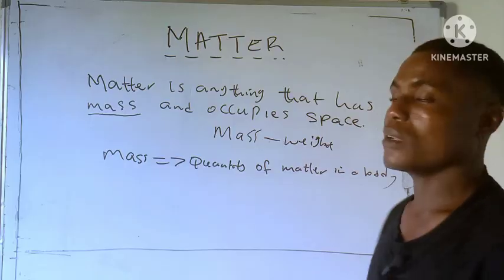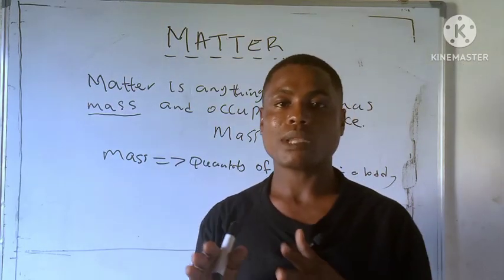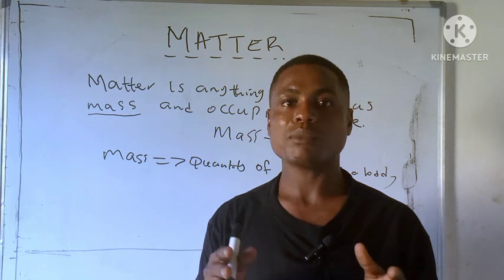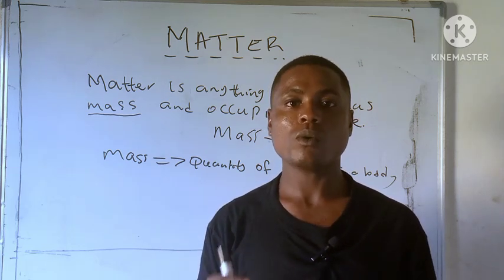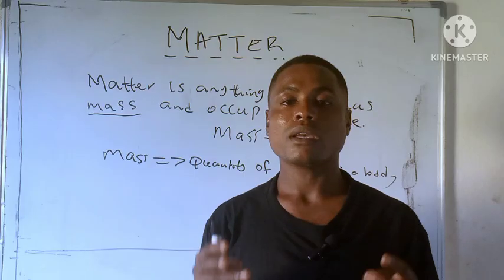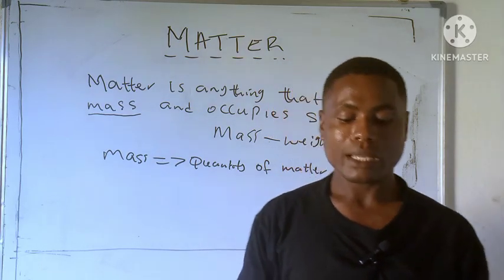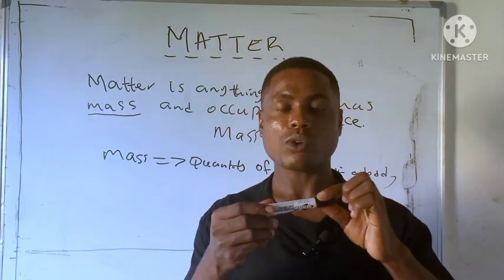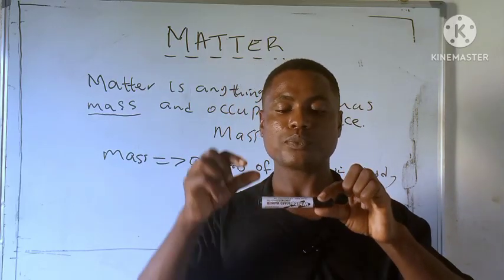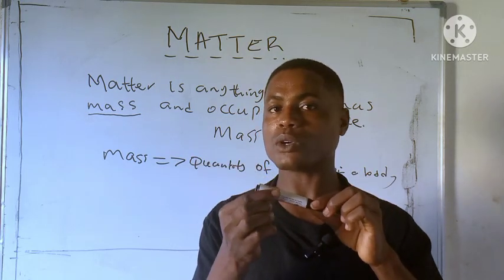So from this, let me cite an example. If I say a particular object is massive, it means that object contains a lot of substances, or that particular object contains a lot of matter. Are you getting it? When I say this marker is massive, what does it comprise of? The cover, the ink inside, and also this outer body.